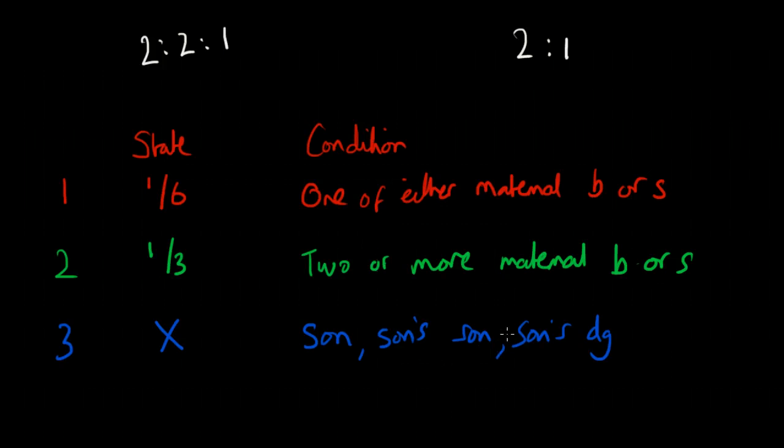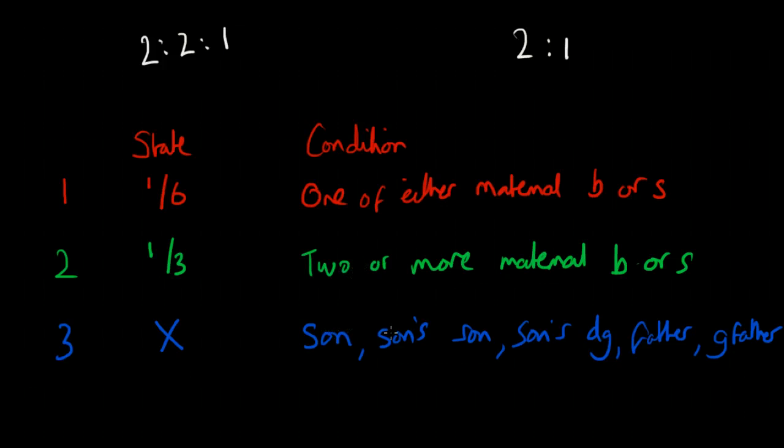And as we saw in a previous video, we'll go down the male line, so we could have the grandson's children if both the son and the grandson are predeceased. So it's the son and the son's children, and then the father or the grandfather. Any of these will deprive the maternal brother and sister of a share.